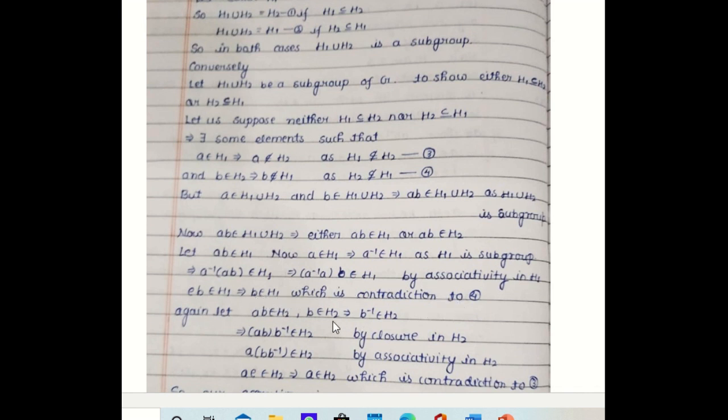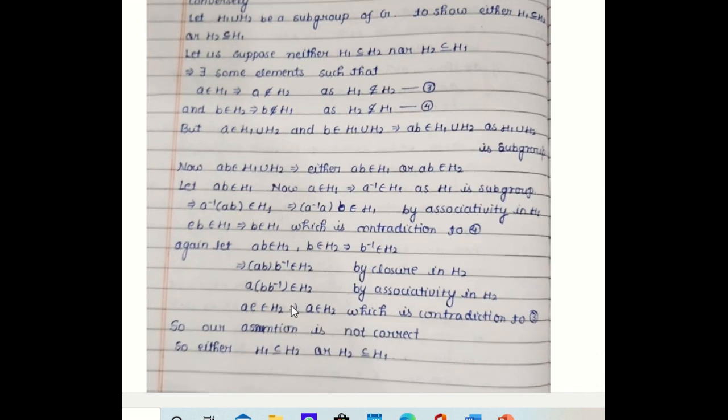So now we suppose let AB belong to H2. Since B belongs to H2, B inverse belongs to H2. So AB and B inverse belong to H2 implies AB into B inverse belongs to H2 by closure law. By associativity, we can see AB B inverse equals AE, which belongs to H2. This implies A belongs to H2, which is a contradiction to equation number 3. So in both the cases we get a contradiction.